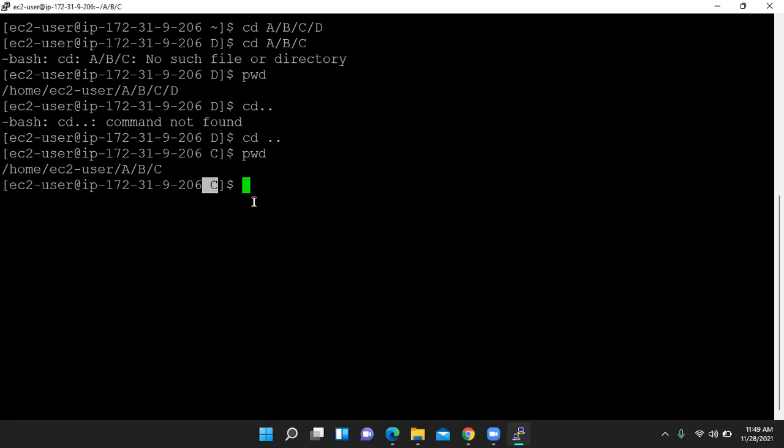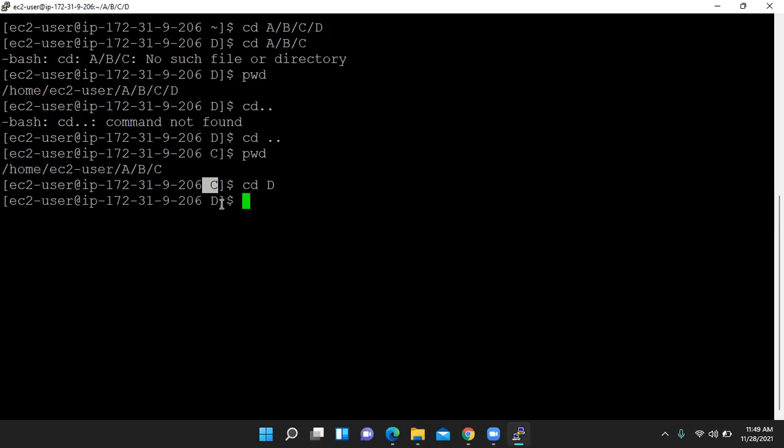So if we want to go to the parent directory, one folder, one directory back, then we use cd dot dot. Now again move to D. We can move to D, because D is inside C. Inside C there is D, so we can move. See, now we have D here.